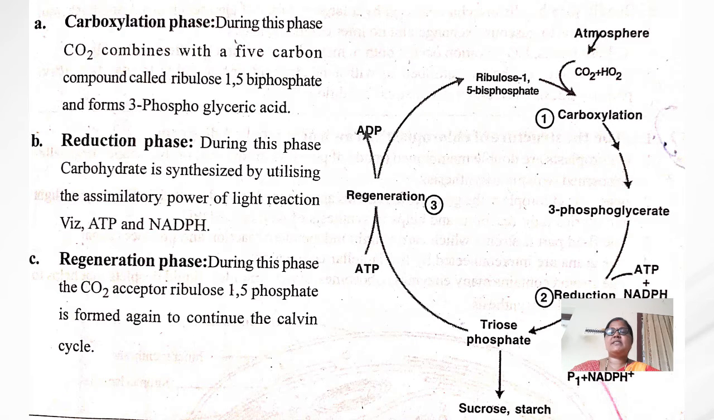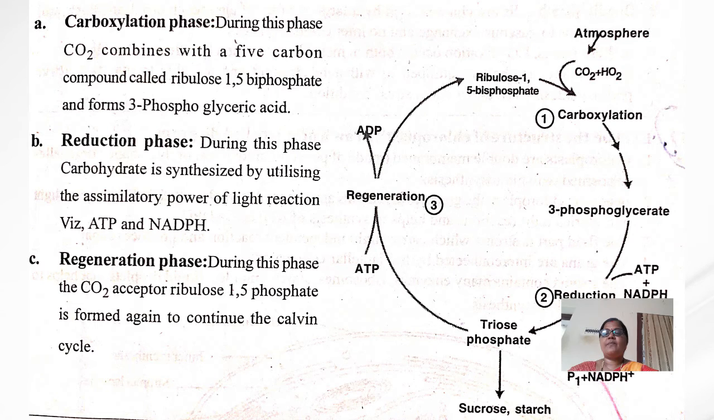The second phase is the reduction phase. During this phase, the carbohydrate is synthesized by utilizing the assimilatory power of the light reaction, that is ATP and NADPH. And the last phase is the regeneration phase.